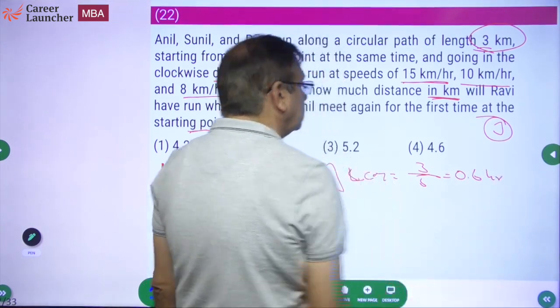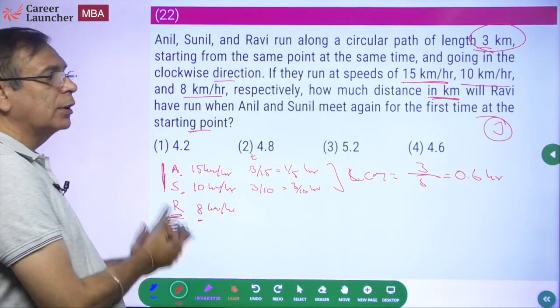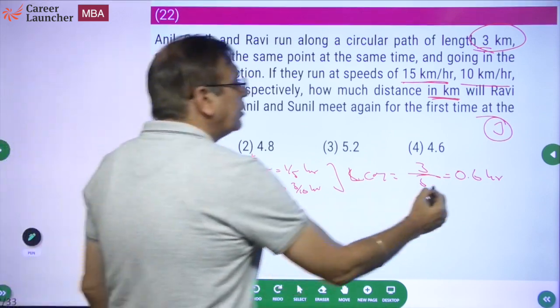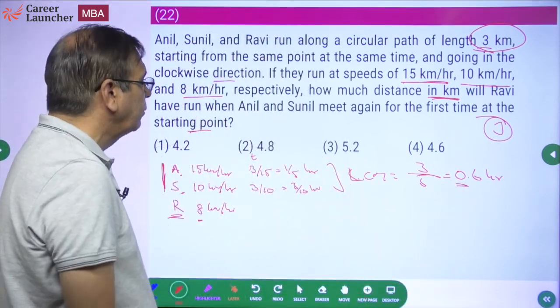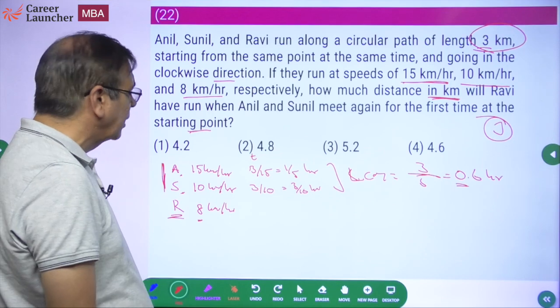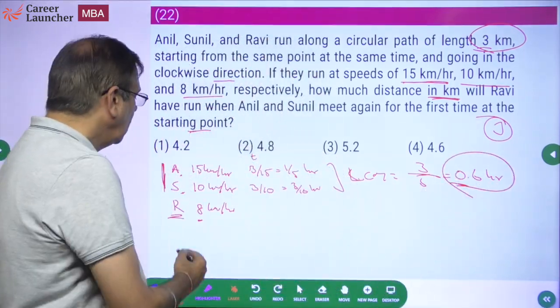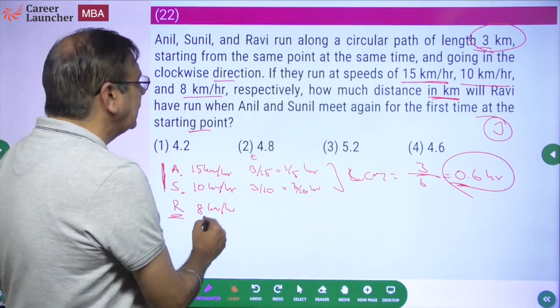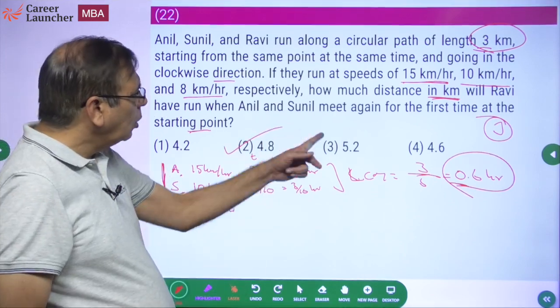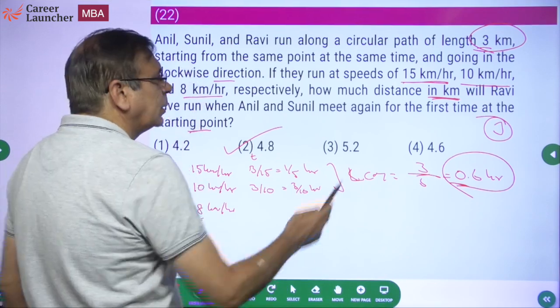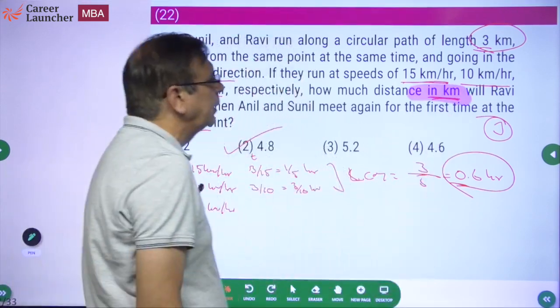0.6 hours. Okay. So when they are meeting for the first time, they have done 0.6 hours together. When they are meeting for the first time at the starting point, they have done 0.6 kilometers. Sorry, they have done 0.6 hours. So what distance would Ravi have done? 8 into 0.6, 4.8. Please, again, to me the important thing is to understand answer required is in kilometers.